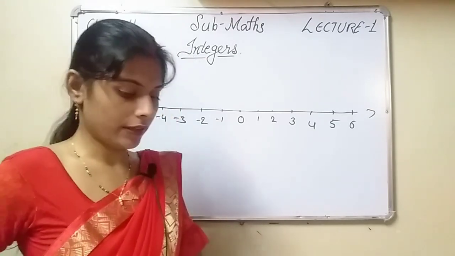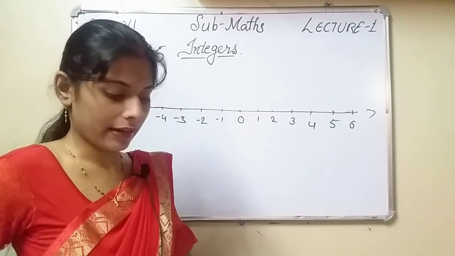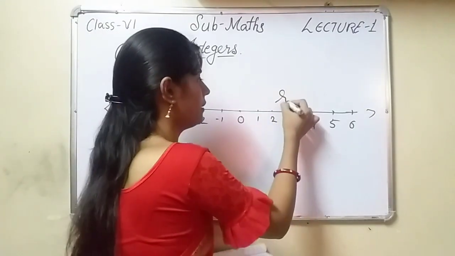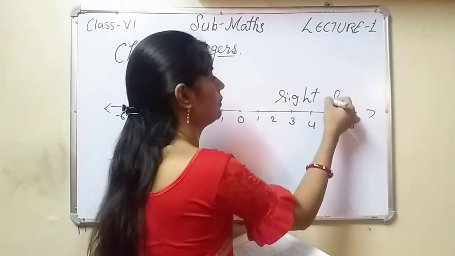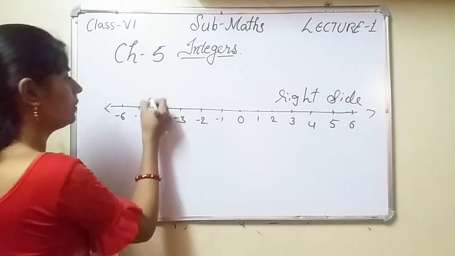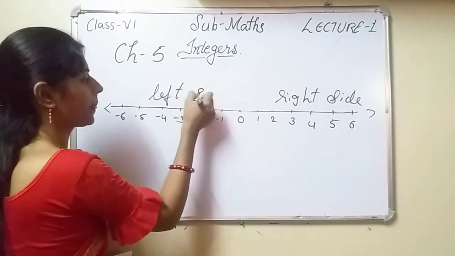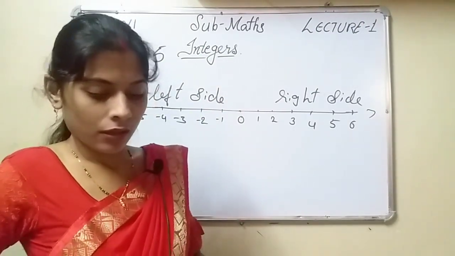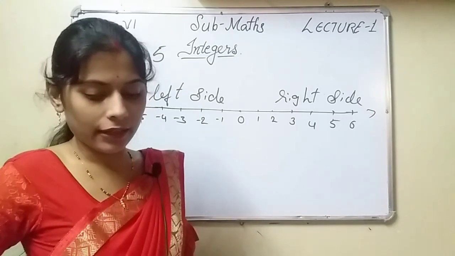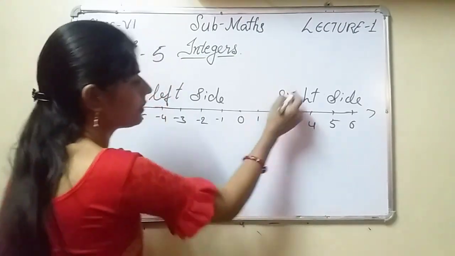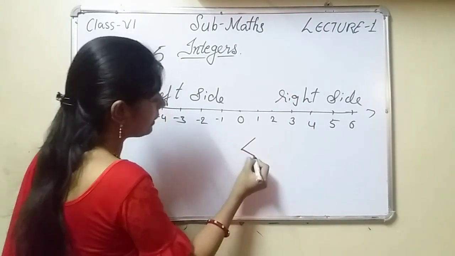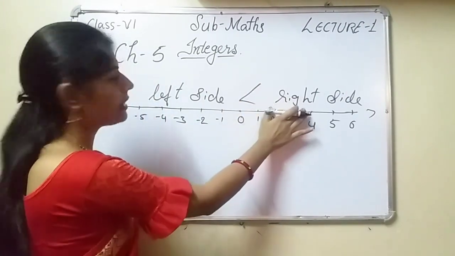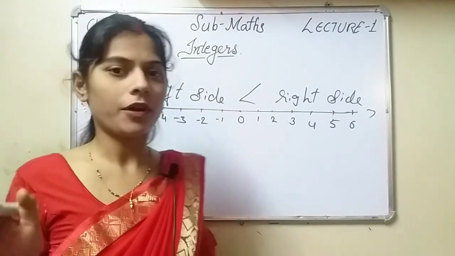Okay. Now see what they have told. In the number line of integers, every number on the right is greater. Every number on the right, this is your right side and this is your left side. And now what they are telling is that every number on the right side is greater than all the numbers on the left side. These numbers are greater than these numbers. This point is given here.